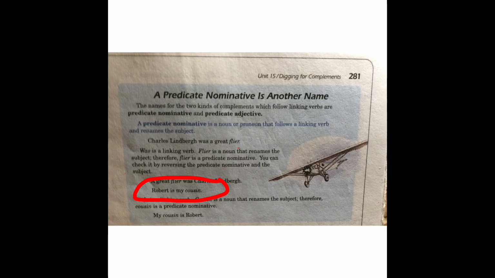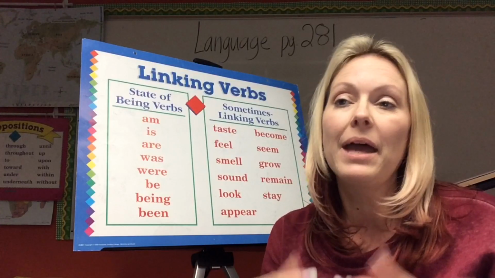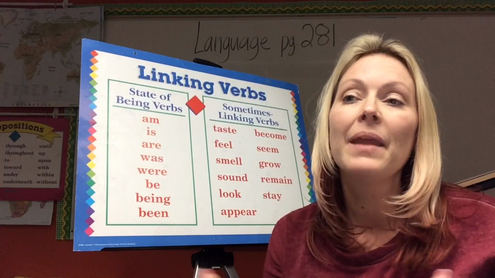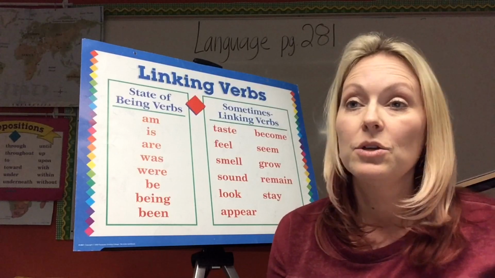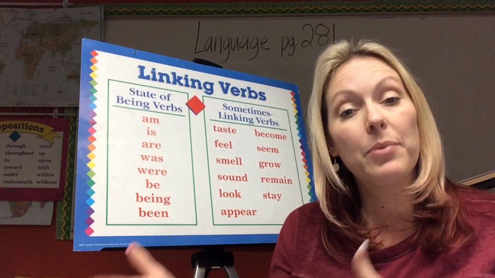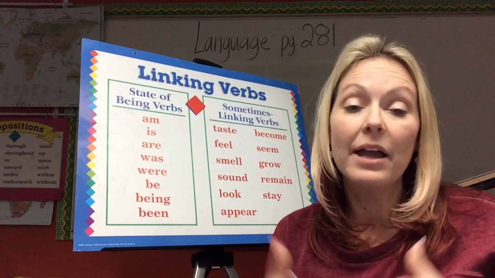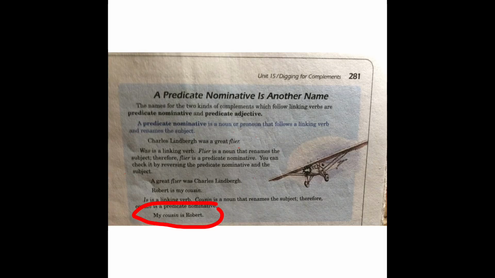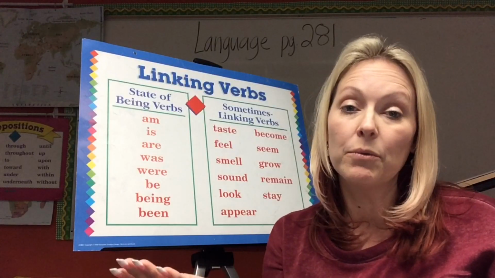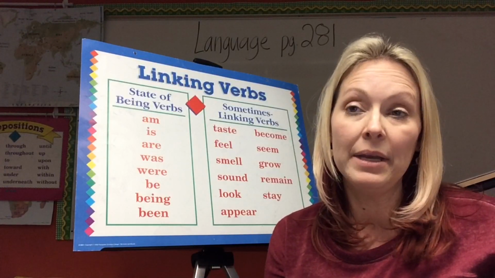So Robert is my cousin. Now is is the linking verb, right? And cousin is a noun that renames the subject. So therefore, cousin is my predicate nominative. I could reverse the words around and say, my cousin is Robert. That makes sense. That way we know that cousin is renaming Robert. That is our predicate nominative.